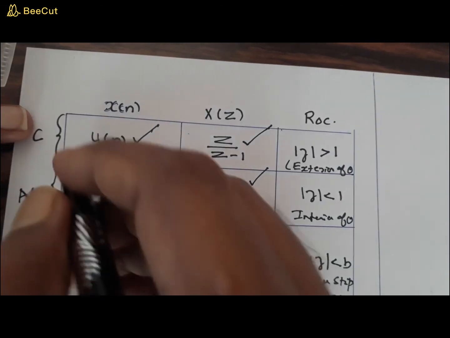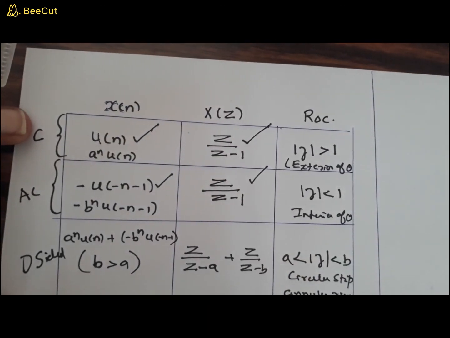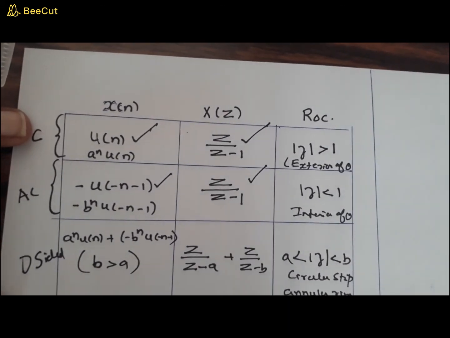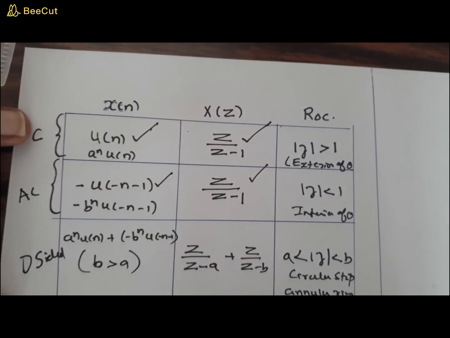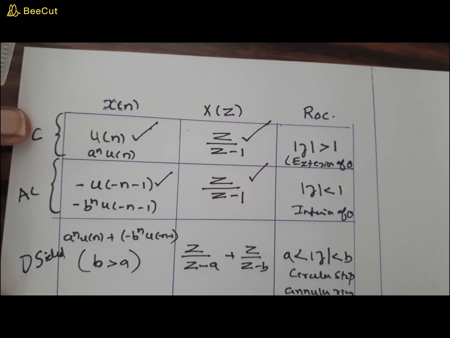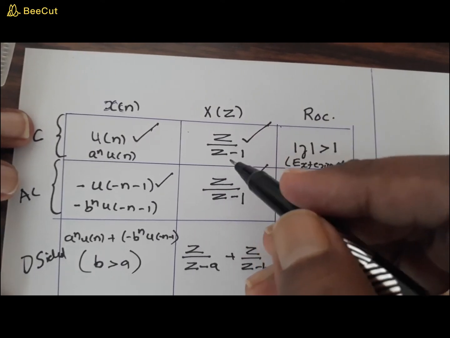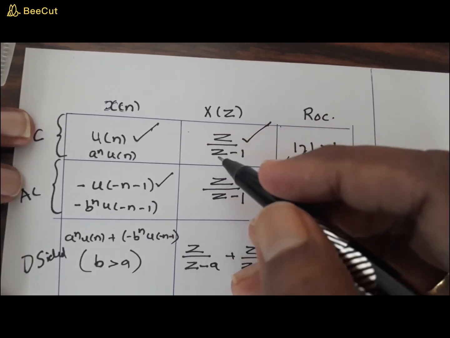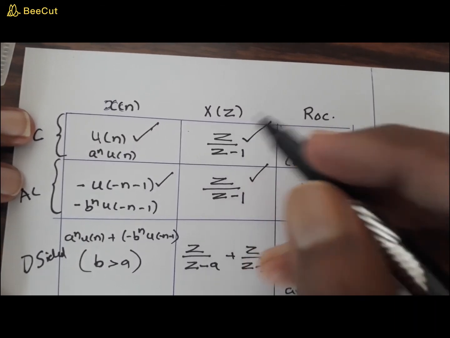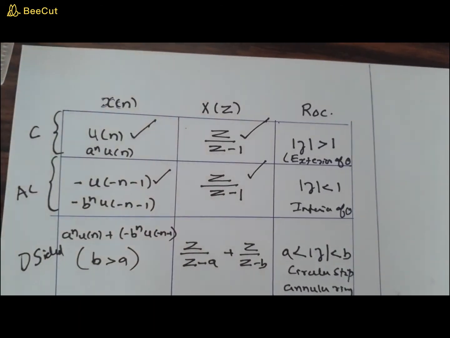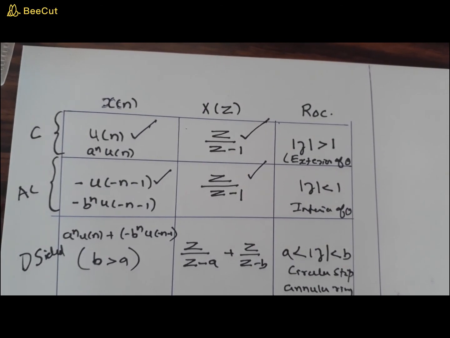So what can you infer from this? Two or more different signals x of n can have the same Z transform. Now if they have the same Z transform, what will you do to identify the signal? Suppose you are asked to find the inverse. That inverse can be u of n as well as minus u of minus n minus 1. Which one will you select? That's a problem, so you definitely require knowledge of the ROC.